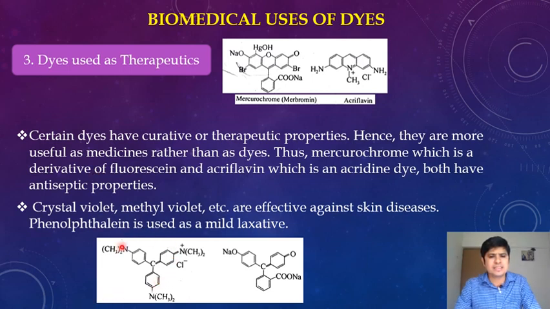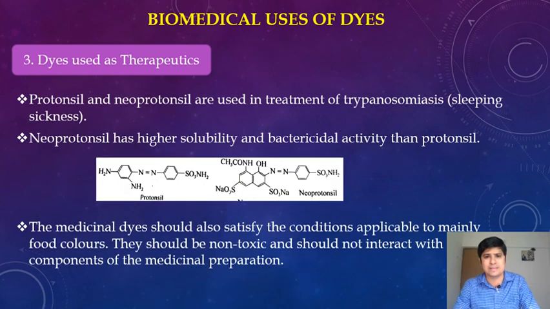See here, this is the structure of crystal violet, and this is the structure of phenolphthalein. So crystal violet is used against skin diseases, and phenolphthalein is used as a mild laxative. Let us see a few more examples of dyes used as therapeutics.